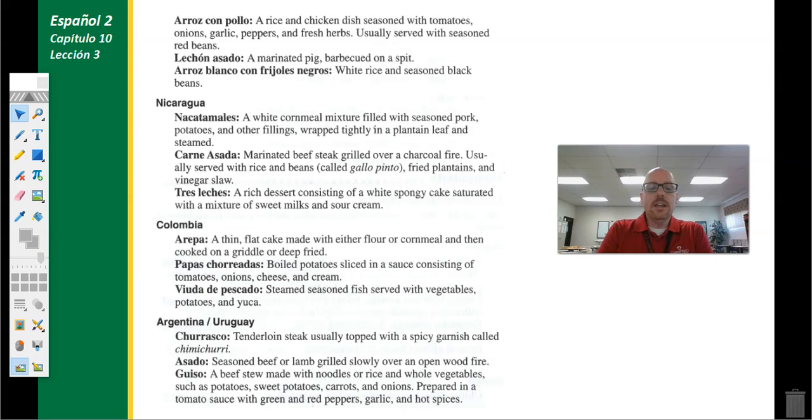Argentina and Uruguay, then we would have churrasco, which is that very tenderloin steak, some of the most expensive cuts of steak that you would see, topped with a spicy garnish. The chimichurri sauce would be that spicy green sauce that you sometimes see on top of steak, really good. Asado is just a seasoned beef or lamb, and it's typically grilled over an open fire.